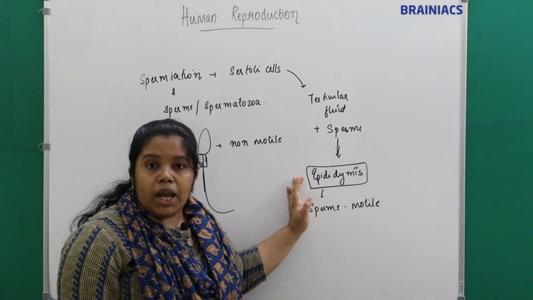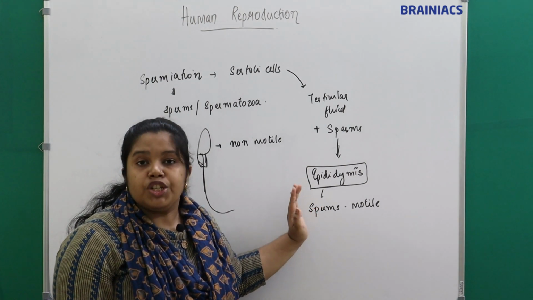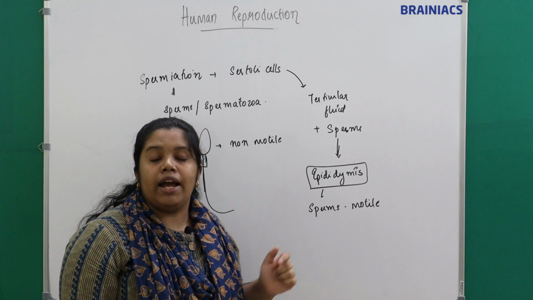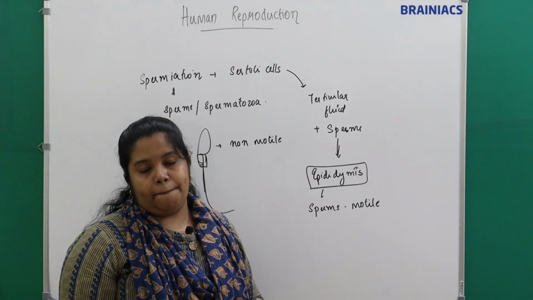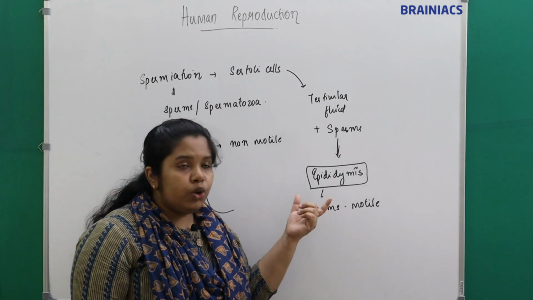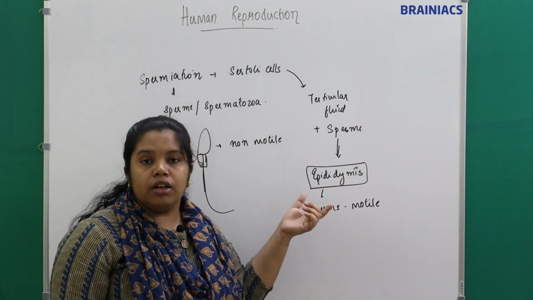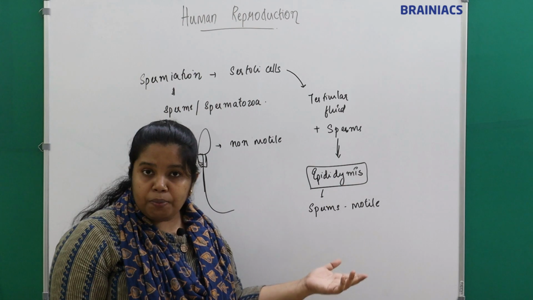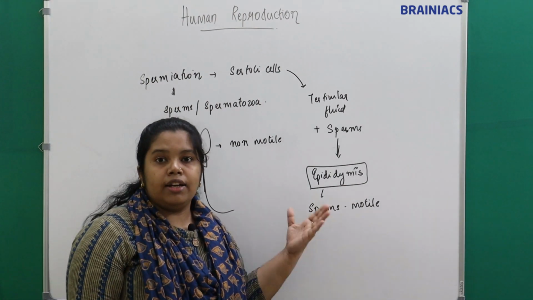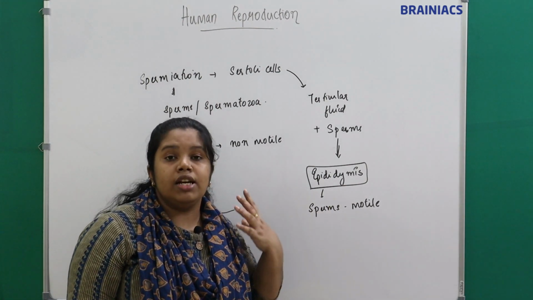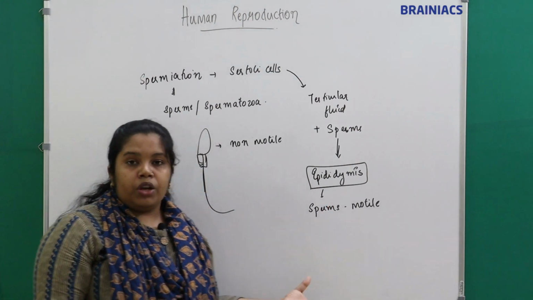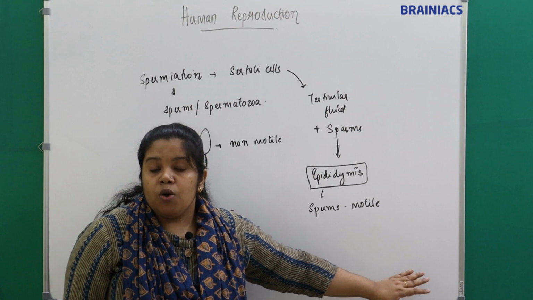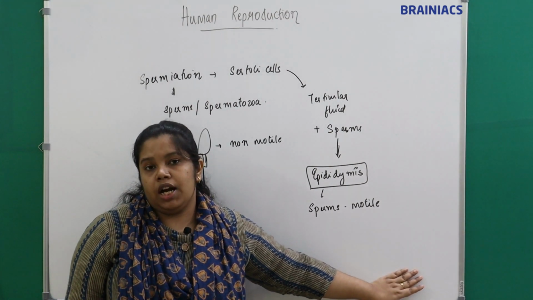From the epididymis, the sperm maturation occurs, where they will attain motility. I told you the epididymis is a temporary storage, right? How long will the sperms get stored in the epididymis? Around 1 month. During that time, the sperm will attain maturity, it will attain motility, and they are transferred to the ampulla of the vas deferens, where the sperms are stored.